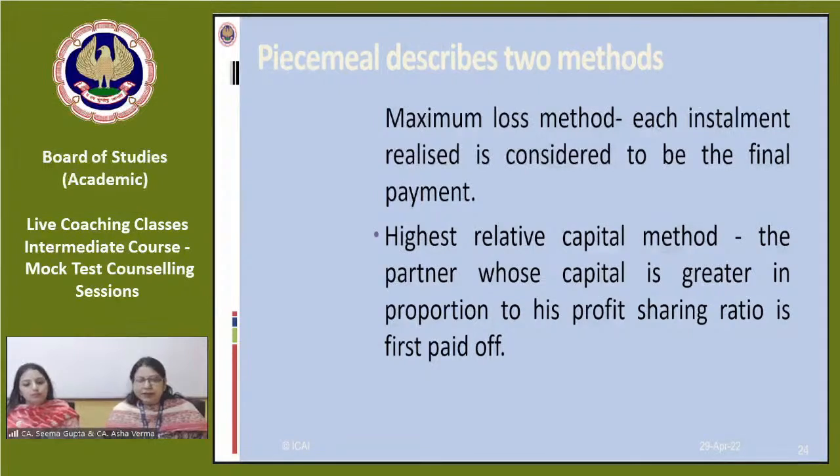In the highest rated capital method, the partner whose capital is greater in proportion to his profit sharing ratio is first paid off. So basically you have to see the proportionate capitals. You have to see the profit sharing ratio, and then the proportionate capitals are to be calculated, and accordingly the partner whose relative capital is highest has to be paid first, and all other partners are then made in synchronization with the capitals of the remaining partners.